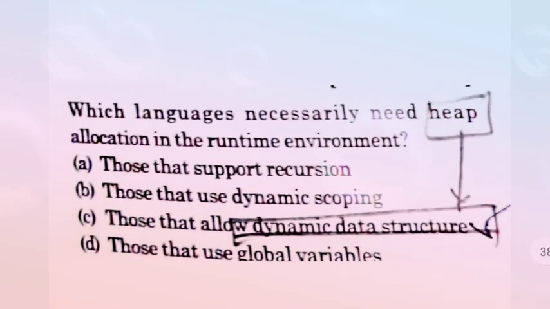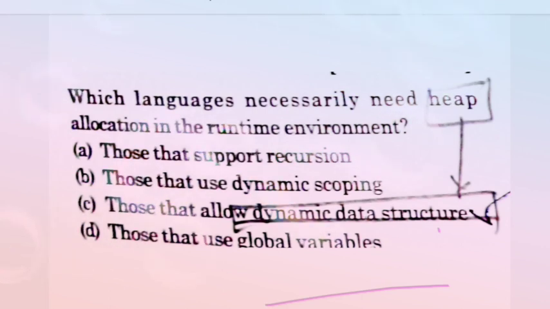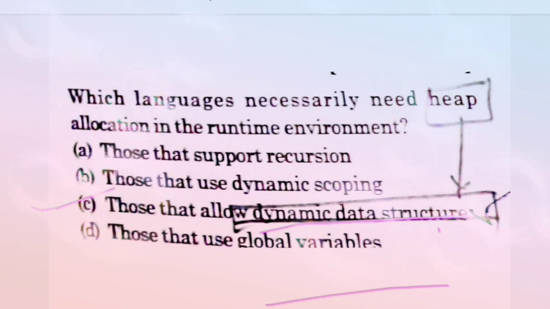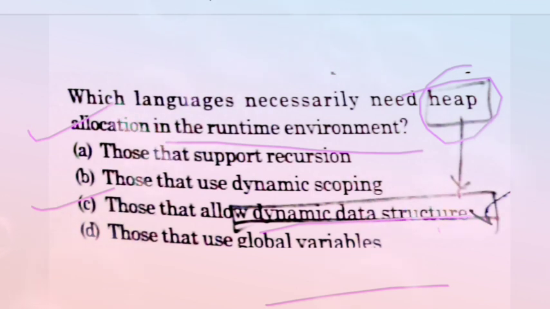Now come to the next question. Which language necessarily needs heap allocation in the runtime environment? There are 4 options A, B, C and D, and the correct answer is option C. Why? Because we know that the heap allows dynamic data structures, which are included in the heap allocation in the runtime environment. So here option C is the correct answer.